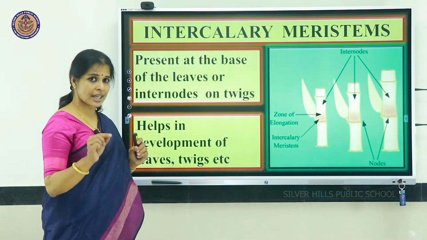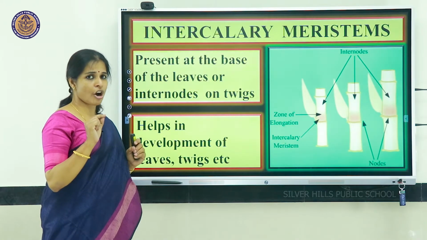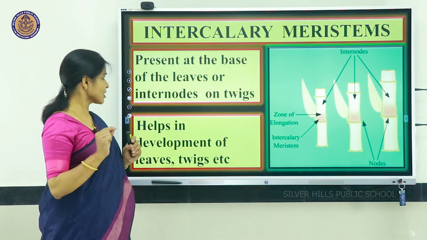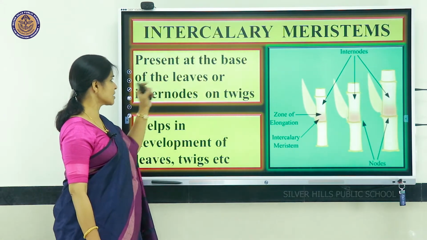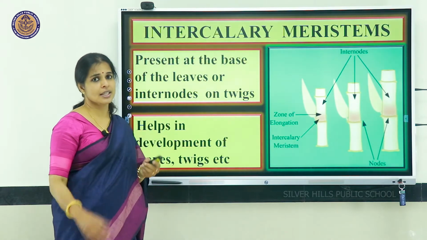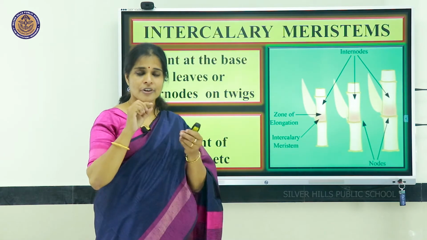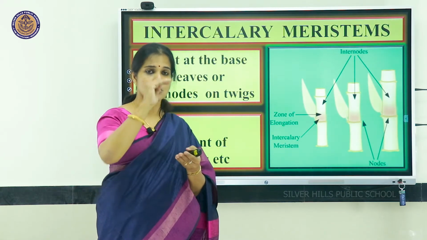Once again, what is intercalary meristematic tissue? The tissues that are capable of dividing, present at the base of the leaves or internodes on twigs. In bamboo, sugarcane, etc., we have the nodal region, and we know it grows from one node to the other.